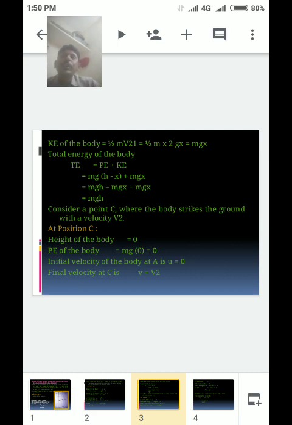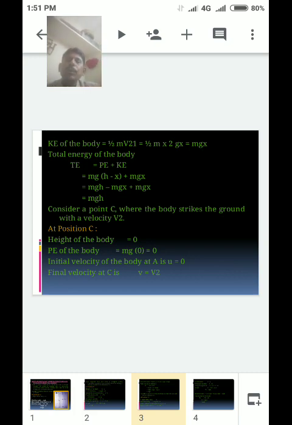Total energy of the body is equal to potential energy plus kinetic energy. Total energy is equal to mg into (h minus x), this is the potential energy, plus mgx, this is the kinetic energy. That is mgh minus mgx plus mgx.